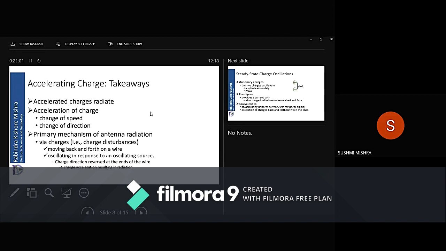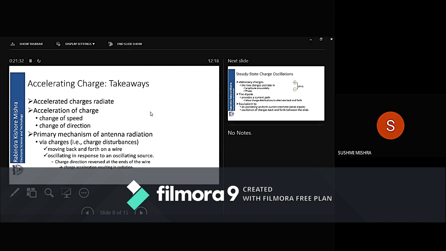A change of speed of the electron, or change of speed of the charge, or change in direction of the charge, results in acceleration of a charge. The primary mechanism of antenna radiation is via charges. So if you are going to technology, the first two are the science part. This part is technology. The primary mechanism of antenna radiation comes from charges or charge disturbance.